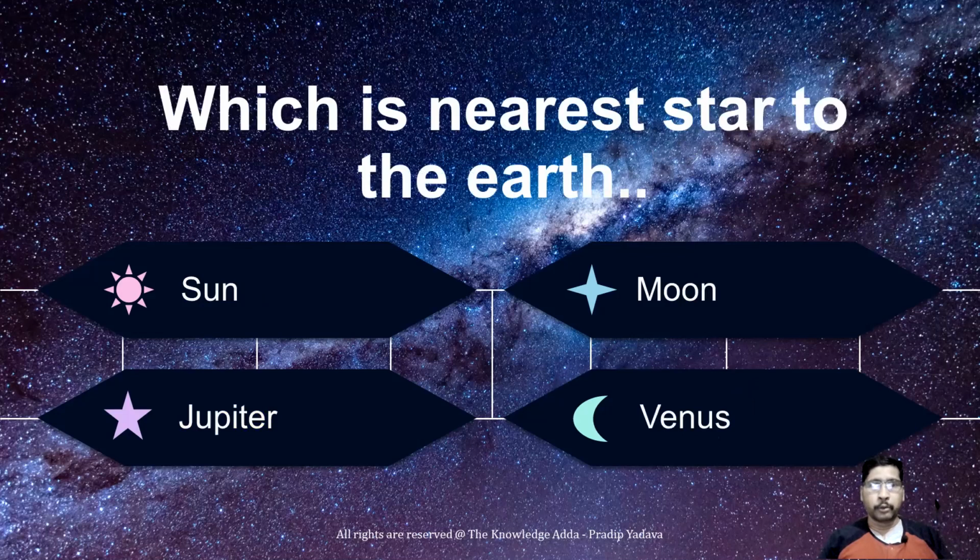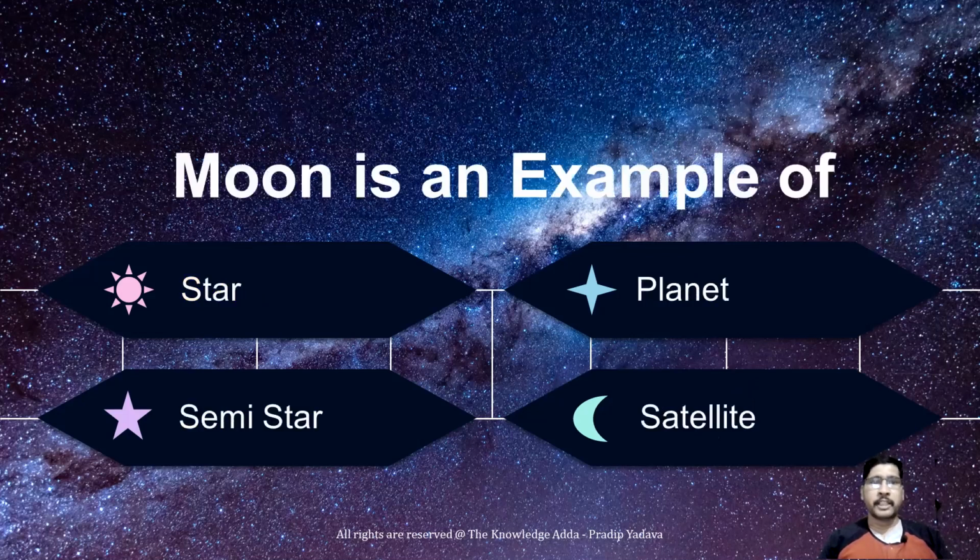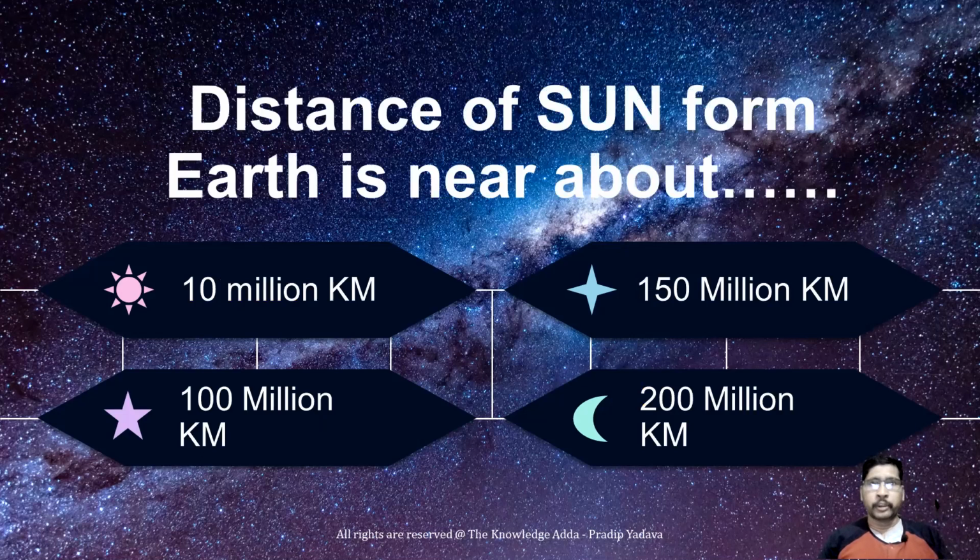Which is the nearest star to the Earth? We have only one star, that is the sun. So the sun is the nearest star to the Earth. Now next question, the moon is an example of a satellite. This can be a confusing answer, because the moon also seems to have its own light, that's why. The distance of the sun from the Earth is about 115 million kilometers.